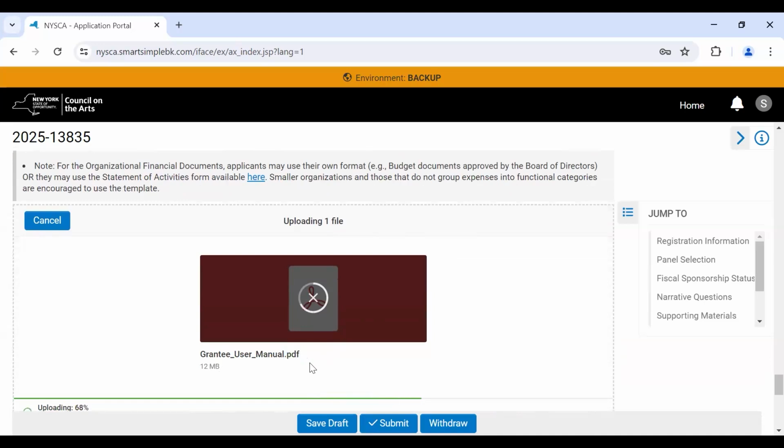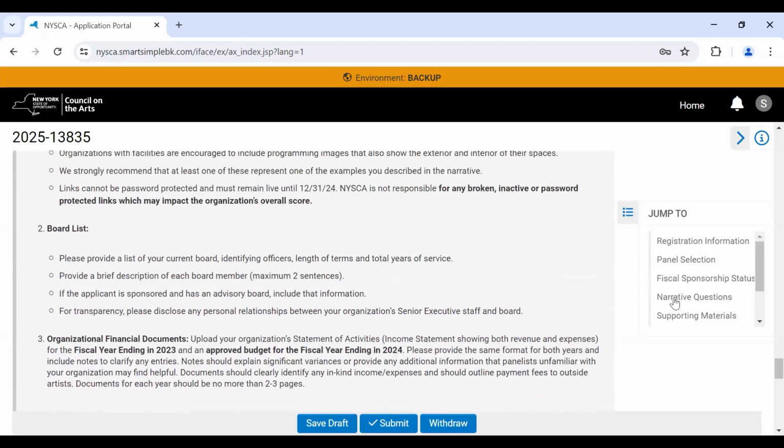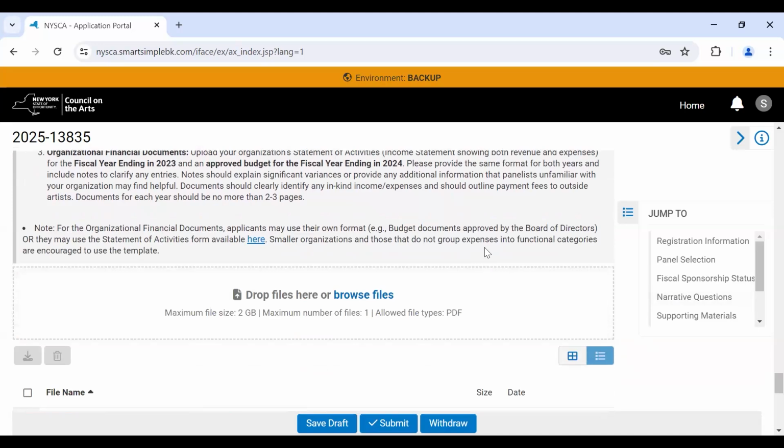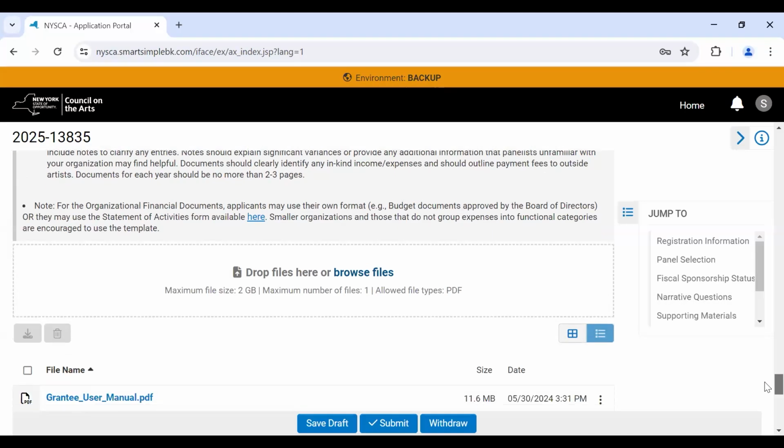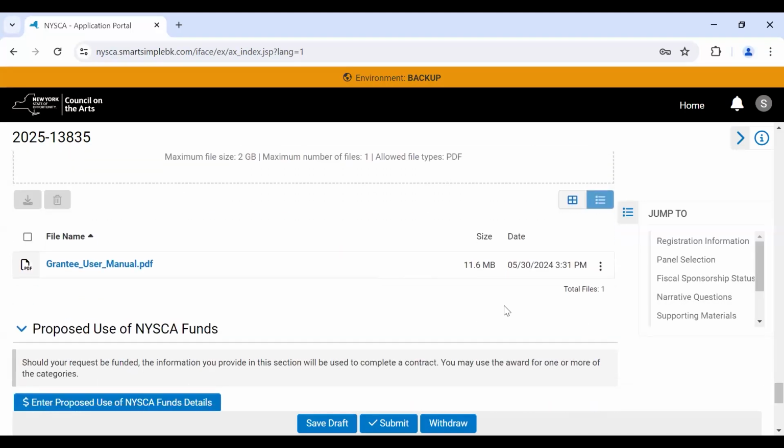Several opportunities ask for links as part of the required support materials. Please be sure to embed those links directly in your PDF and make sure none of them are password protected. Please note that all support materials are to be combined and uploaded in one single PDF document. Successfully uploaded material will appear below the question. To delete or rename your file, click the dotted icon located on the right-hand side.